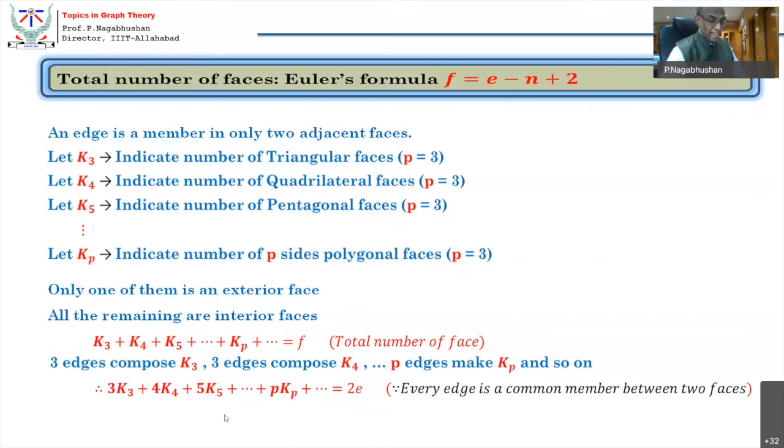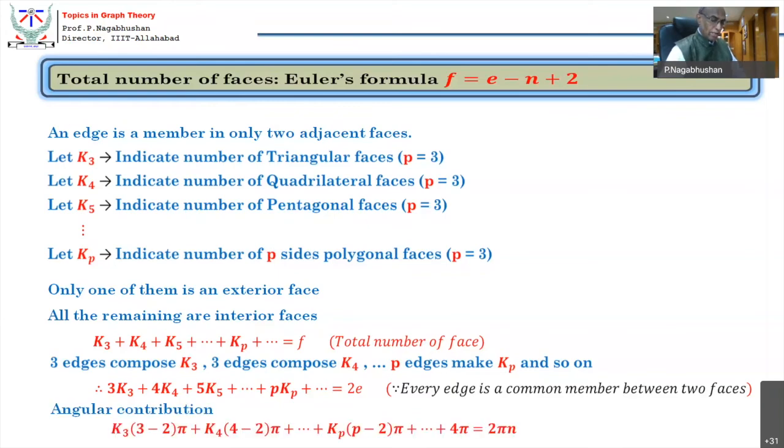Another relation is the interior angle and exterior angle. So let us see angular contribution. (3 minus 2) into pi is that of a triangle. (P minus 2) into pi is the interior angle of a polygon. (3 minus 2) into pi is a triangle. We got K3 number of triangles. So this is the total interior angle due to all triangles. This is the total interior angle due to all quadrilaterals. This is the total interior angle due to KP. One of them is an exterior face. Which one I do not know, but I know the difference. The difference is 4 pi. So these are all total interior angle and the difference is 4 pi.